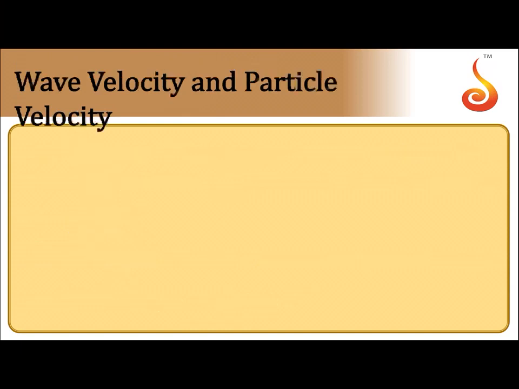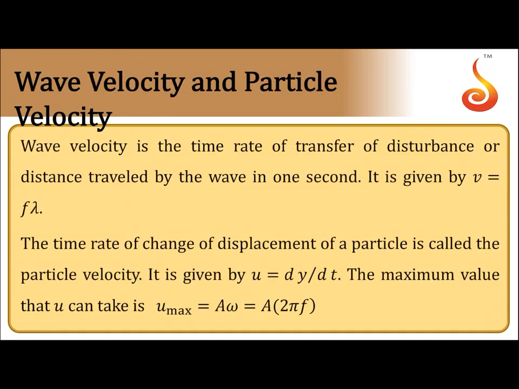Now, wave velocity and particle velocity. Wave velocity is the distance traveled by the wave in 1 second. It will be constant in a given medium; within the medium it will always remain constant. It is given by v is equal to f lambda, where f is frequency and lambda is wavelength of the wave.